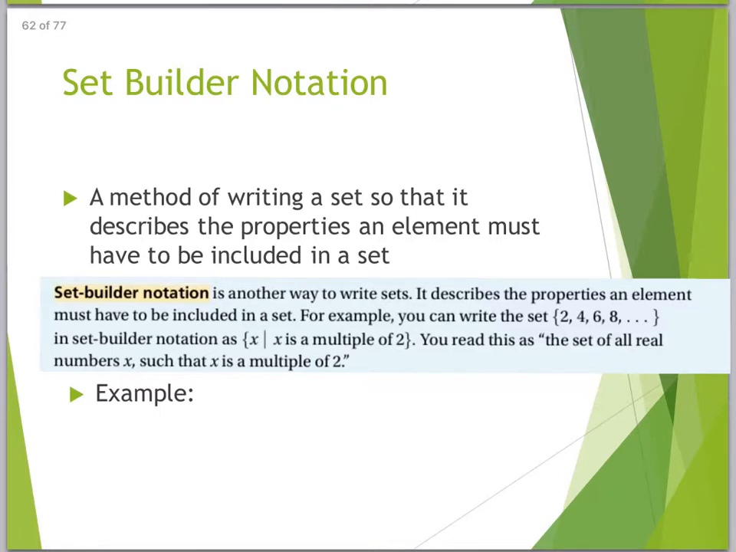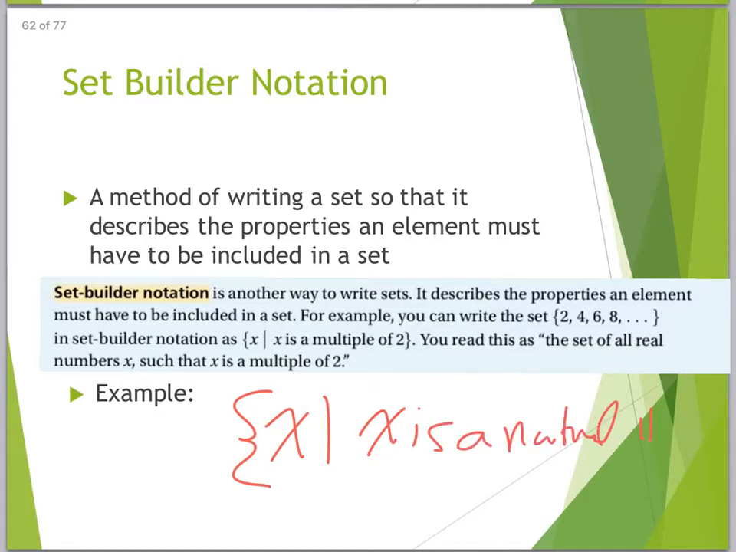Now, let's say we're talking about natural numbers, which we've mentioned a couple times. You'd write it like this. You'd say the set of all real, here, X such that X is a natural number. And that's set builder notation. So X such that X is a natural number. The most important part of that is the braces, the such that, and the description.